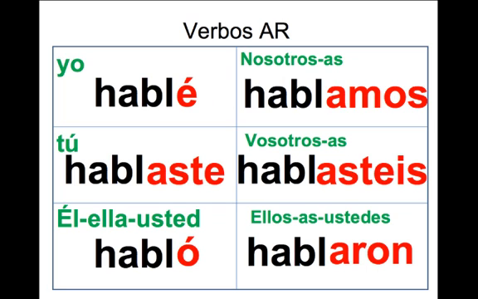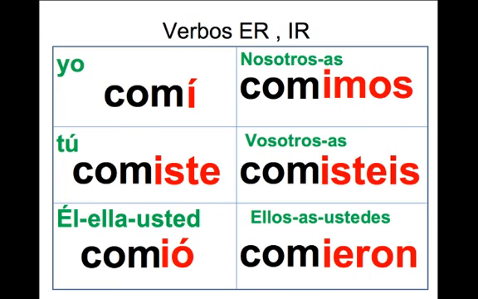And here are the forms of AR verbs: é, aste, ó, amos, asteis, aron. Remember, those accent marks are key in the meaning, showing that it's in the past tense, so don't forget those. Same with ER and IR verbs: í, iste, ió, imos, isteis, ieron.